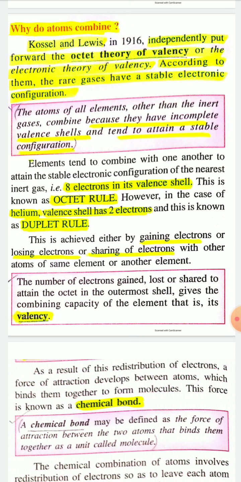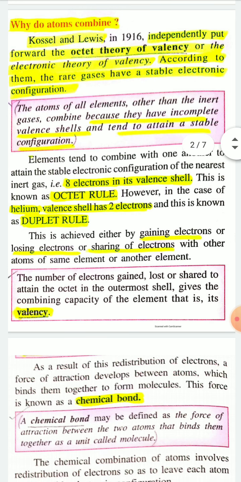Elements tend to combine with one another to attain the stable electronic configuration of the nearest inert gas, that is 8 electrons in its valence shell, and this is known as the octet rule. So what is the octet rule? Elements tend to combine with one another to attain the stable electronic configuration of the nearest noble gas, that is 8 electrons in its valence shell.